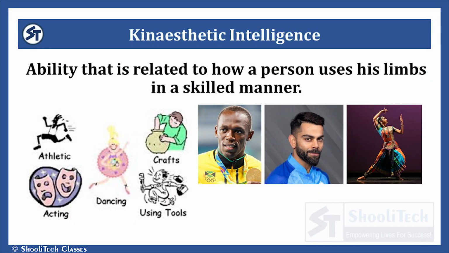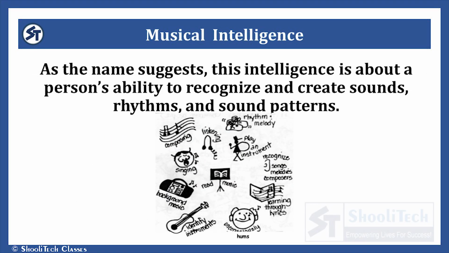And after this comes kinesthetic intelligence. This is related to the manner in which we use our limbs. Well, those who have good kinesthetic intelligence can be good in sports, in dance, or in acting. If I talk about Usain Bolt, Cristiano Ronaldo, Virat Kohli, they all possess good kinesthetic intelligence. Musical intelligence means intelligence about music, understanding of sounds, rhythms, sound patterns. Well, these people can learn and create good music.